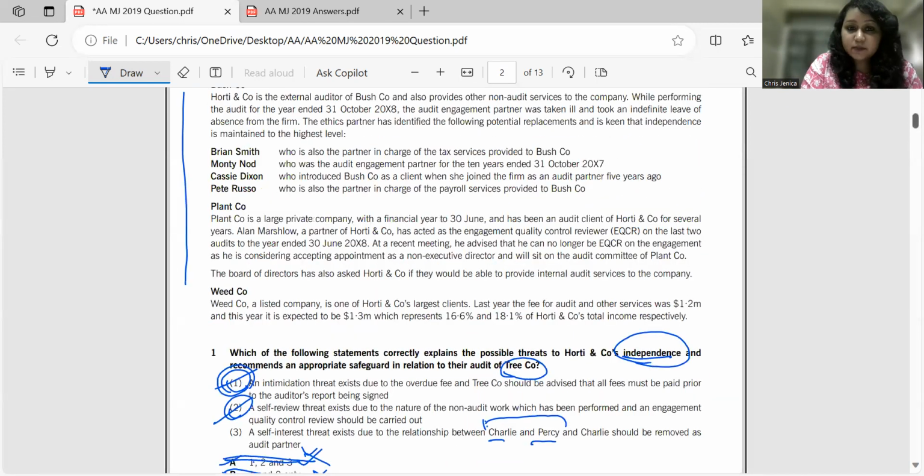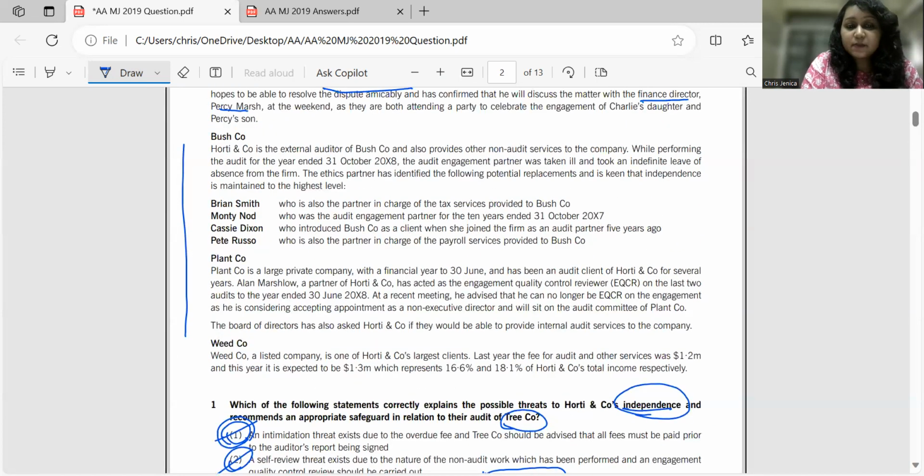Now I'm going to read the Bush Company's scenario. Horty and Company is the external auditor of Bush Company and also provides other non-audit services to the company. While performing the audit for the year ended 31 October 2018, the audit engagement partner was taken ill and took an indefinite leave of absence from the firm. So the audit engagement partner is going on leave, so he has to be replaced now.